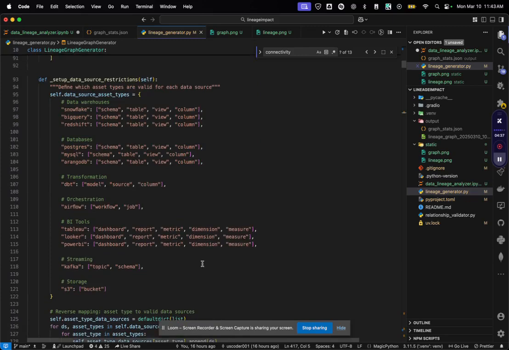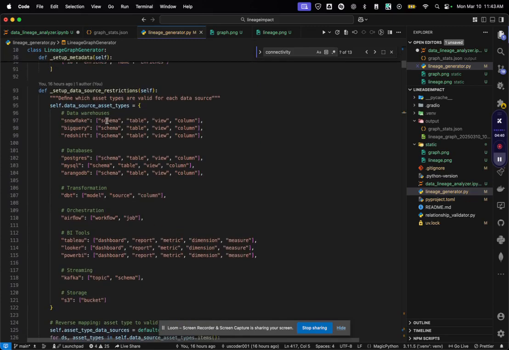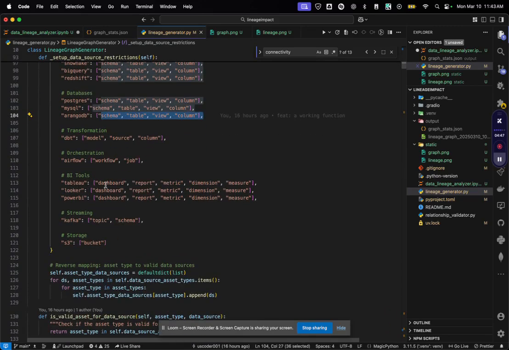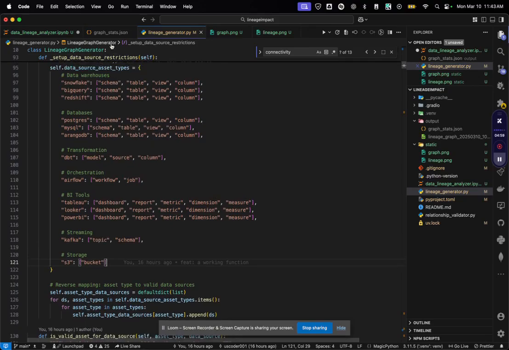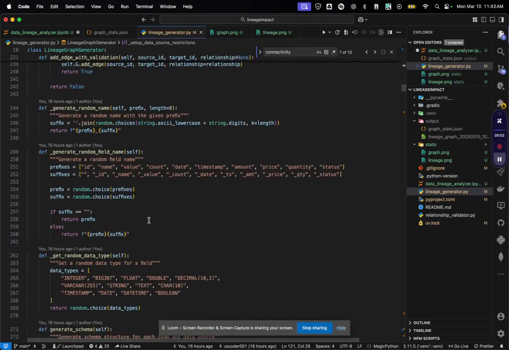For example, in Snowflake you will only have these types of assets. In BigQuery and ArangoDB we will have these types of assets only. In BI tools you will have these types of assets, and I will create graphs between those. Kafka has topics and schemas, and storage S3 has buckets. I put those restrictions in place and made sure there are some open nodes and some disconnected subgraphs. After making sure of all that, we generated one graph as the output.